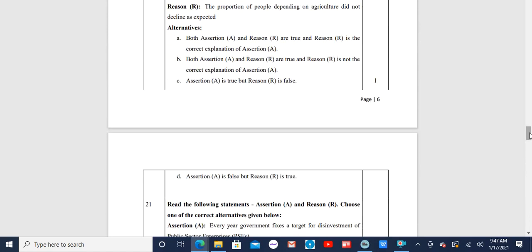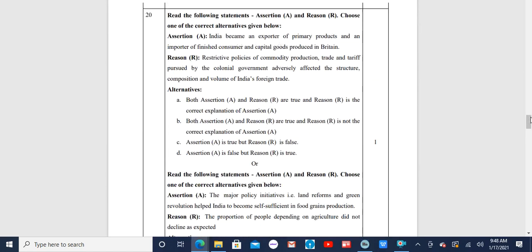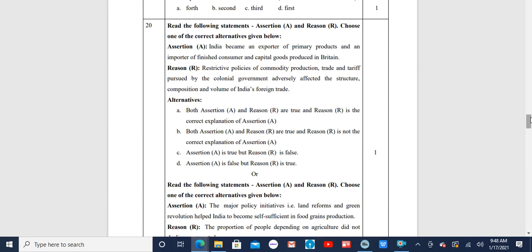Read the following statement. Assertion A and reason R. Choose one of the correct alternatives given below. First one, assertion A reads as follows. The major policy initiatives, that is land reforms and green revolution, helped India become self-sufficient in food grains production.